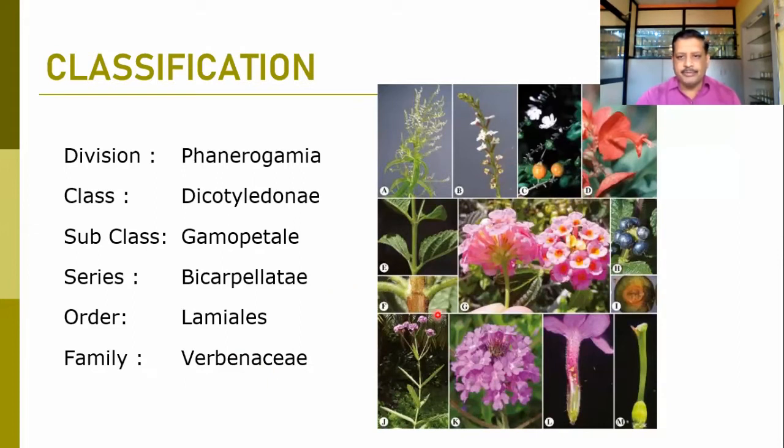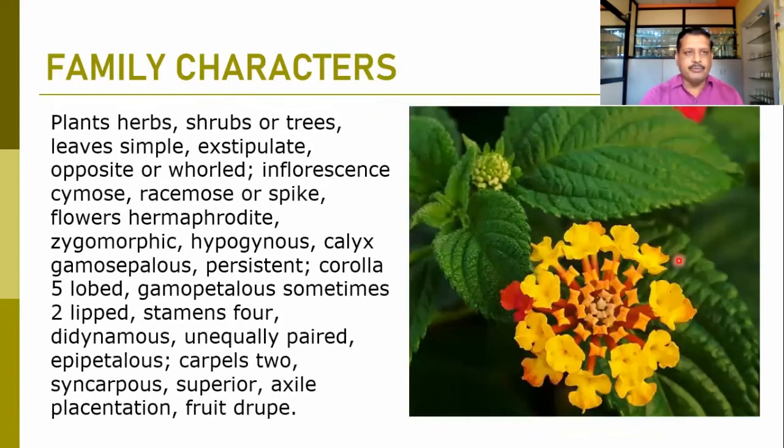Here you can find some of the members of the family Verbenaceae that I have shown here. And here you can find a typical floral and inflorescence structure of this family. When we talk about the family characters, you just look at this flower. It is very familiar to us. It is the Lantana camara flower.